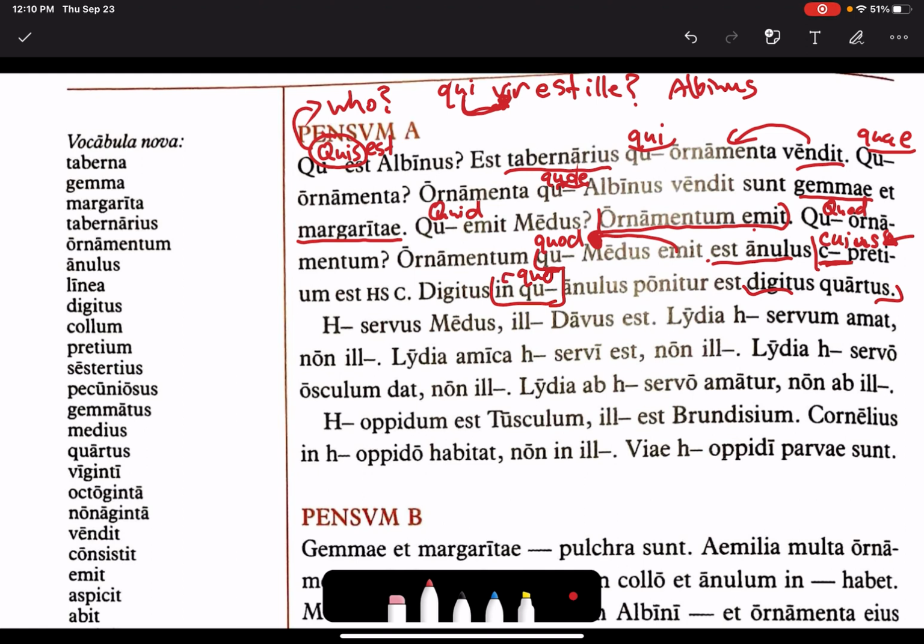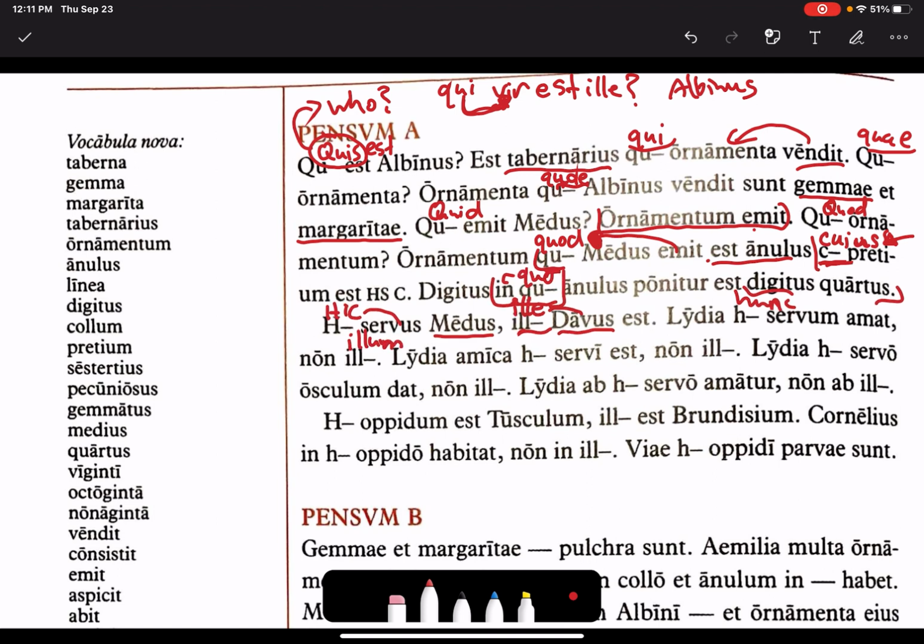Blank servus medus blank davus est. Hic servus medus, ille davus est. So that's saying this servant is medus. That servant is davus. Lydia hunc servum amat non illum.